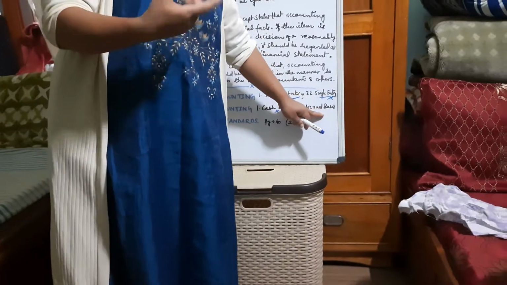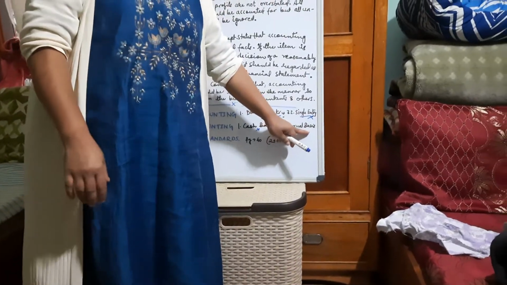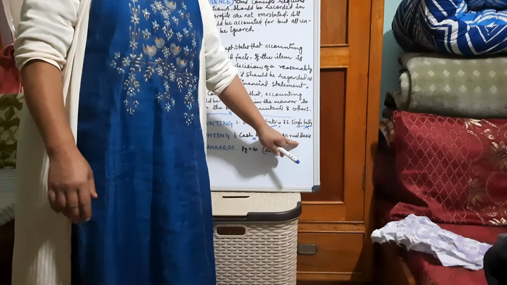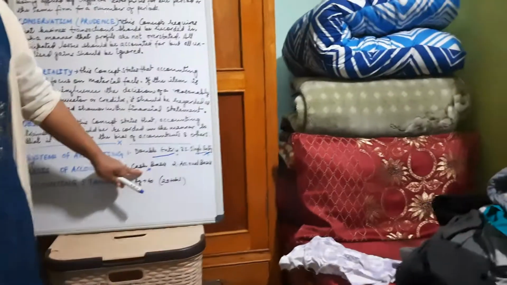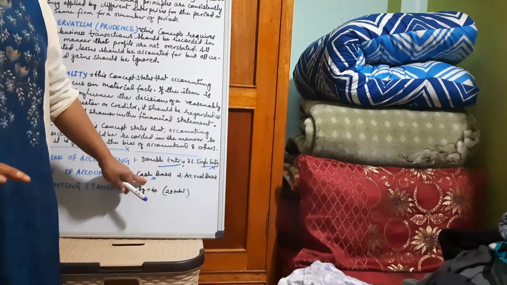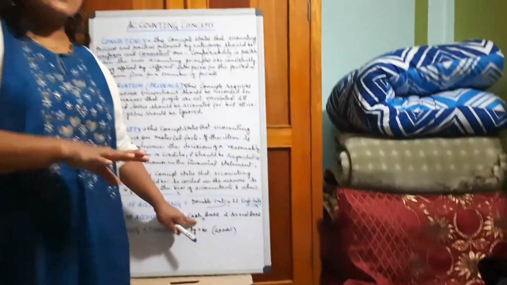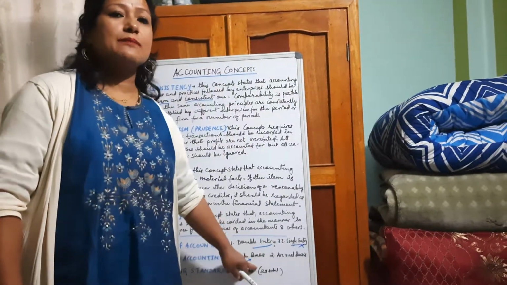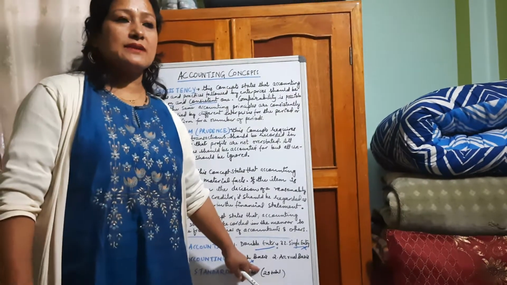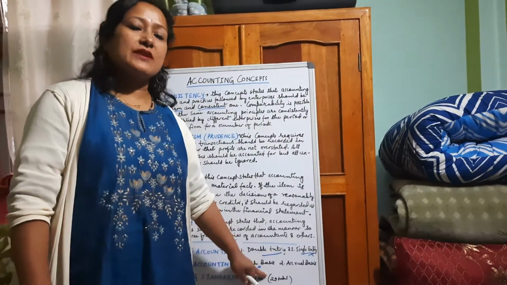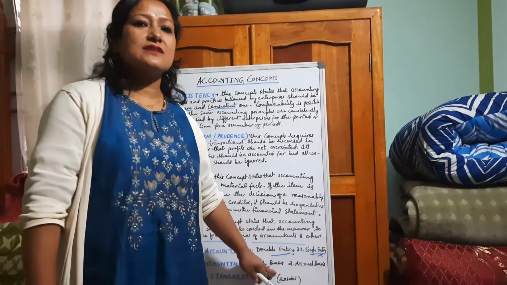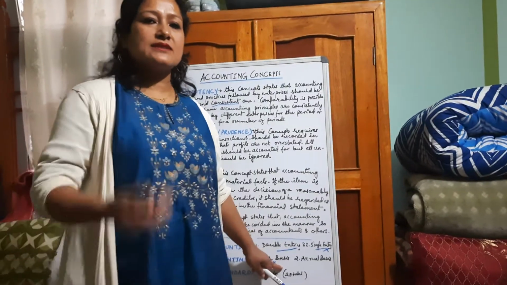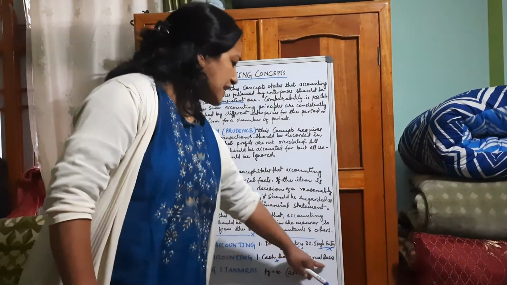If it is the profit for this year, then we take it. Cash basis says that whenever it is received, then only write it; whenever it is not received, don't write it. If we follow this, then we are not able to prepare the profit and loss statement or any financial statement in a clear or transparent manner. So we use accrual basis.